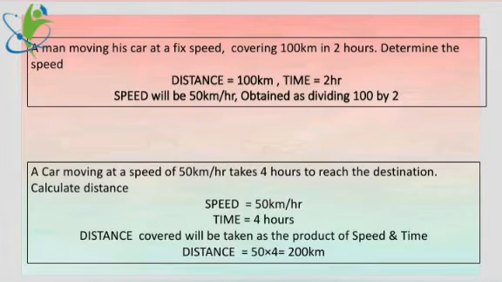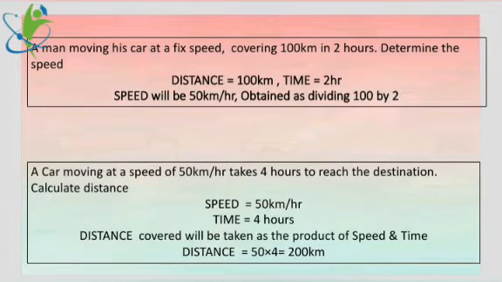Now see the pattern. Speed 50 kilometers per hour. In 1 hour 50 kilometers. So how much will the body go in 4 hours? 1 hour 50 kilometers. 2 hours 100 kilometers. 3 hours 150 kilometers. 4 hours 200 kilometers. So even if you do not know the formula, that's not a worry. See the logical idea. The body is having a speed of 50 kilometers per hour. 1 hour 50 kilometers. So in 4 hours time, the distance will be 200 kilometers.